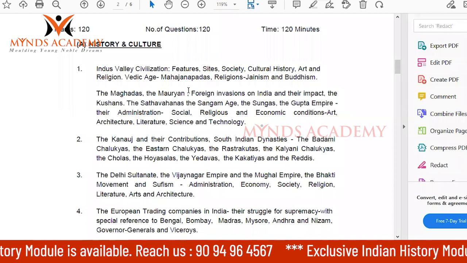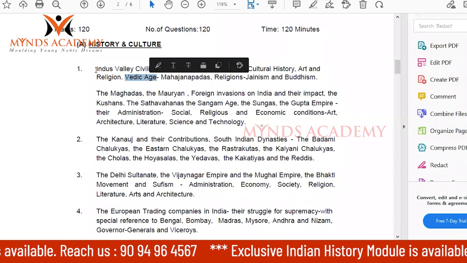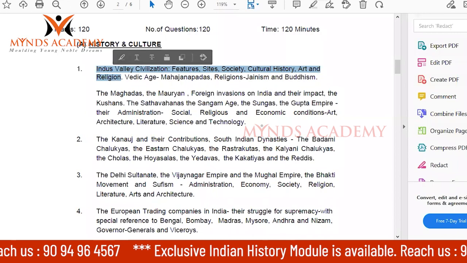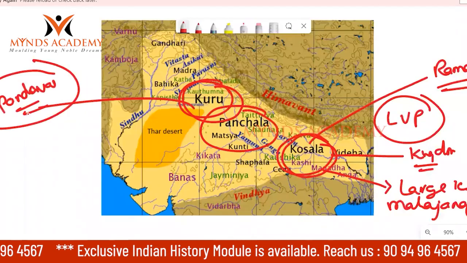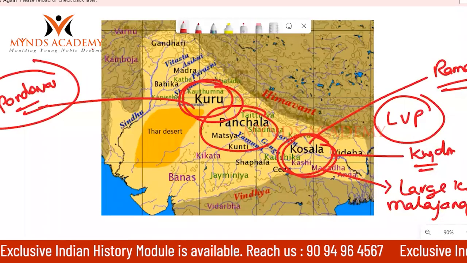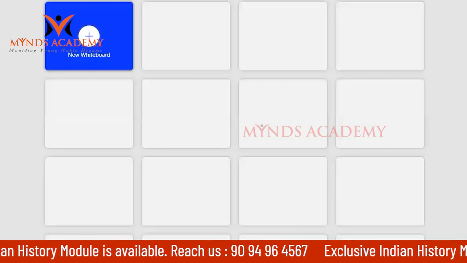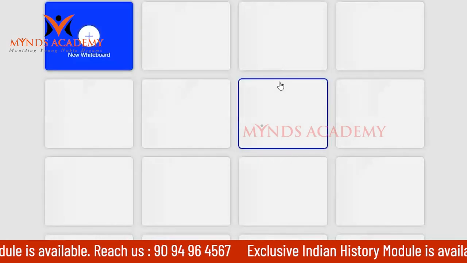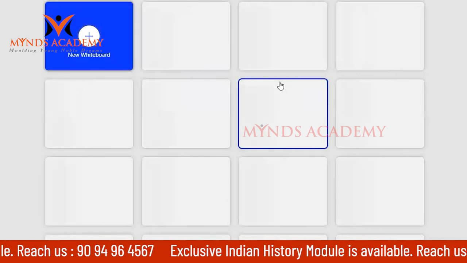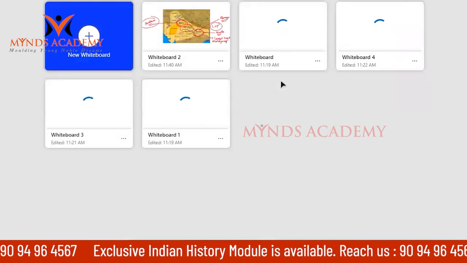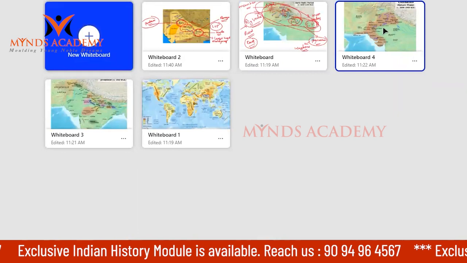Just before the Vedic age, we see the Indus Valley civilization. Now come back to this. In the early Vedic period, people depended on agriculture, or even before that, domestication of animals.